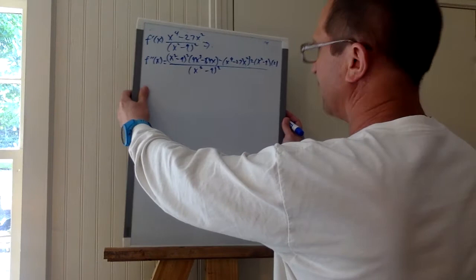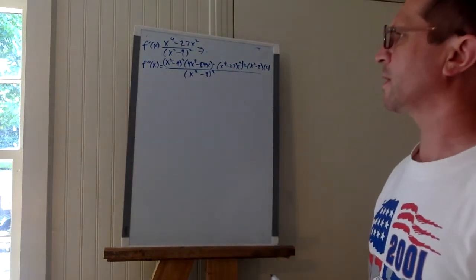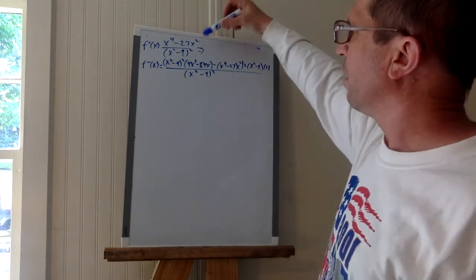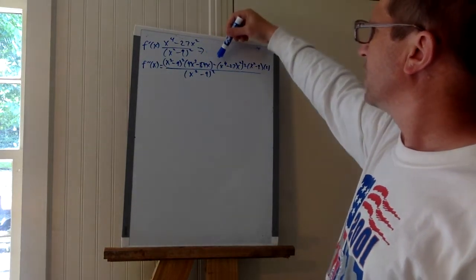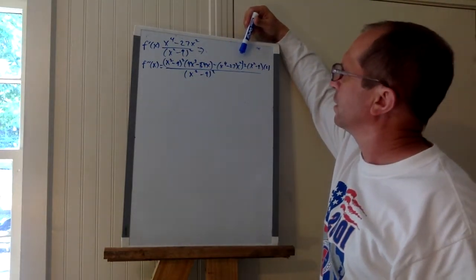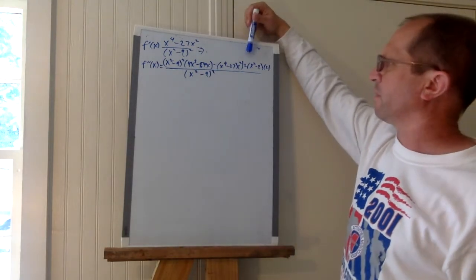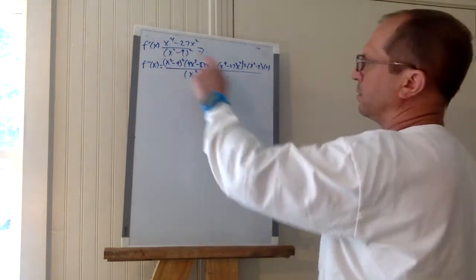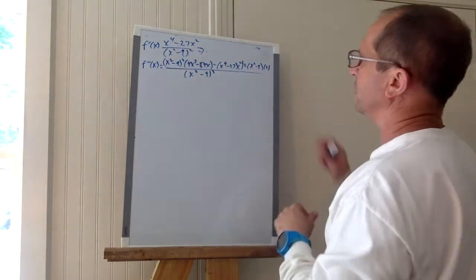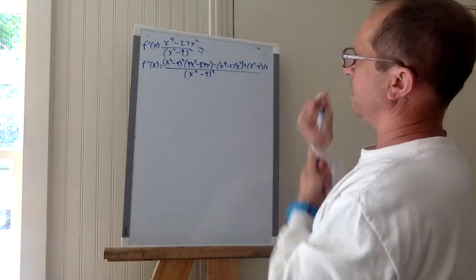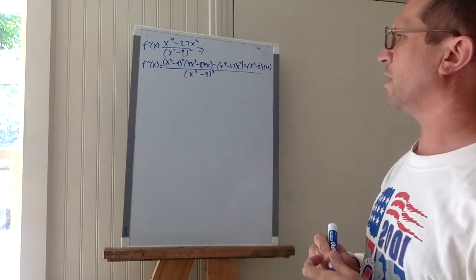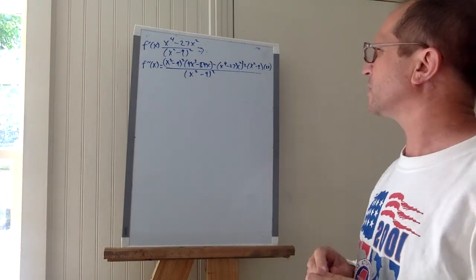Okay, so here's my derivative. It's the denominator, x squared minus 9 quantity squared, times the derivative of the numerator, 4x cubed minus 54x, minus the numerator, x to the fourth minus 27x squared, times the derivative of the denominator. Again, that's a chain rule. 2 to the front, x squared minus 9. You subtract 2 from 1 and you get 1. And then the derivative of the inside is 2x. And then that's all over x squared minus 9 quantity squared.